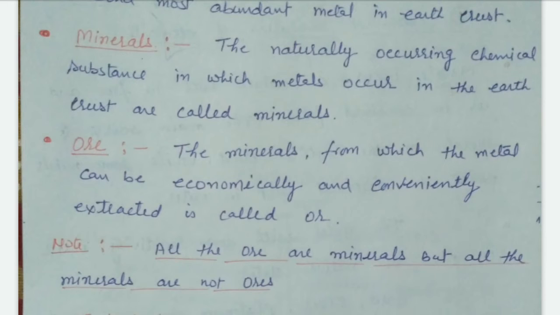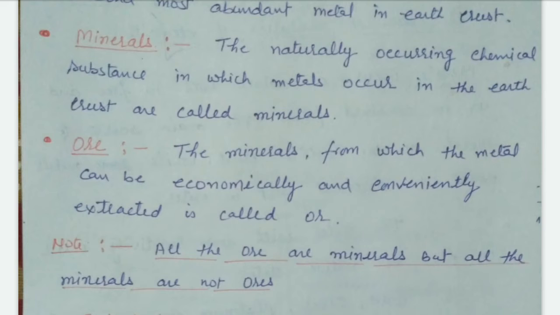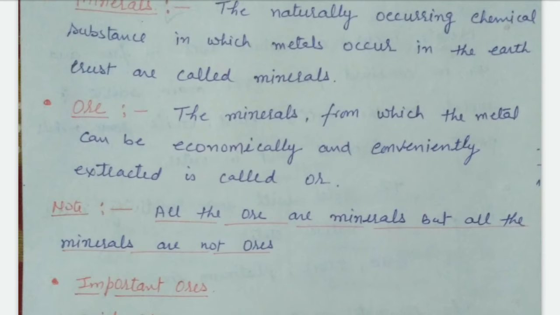What are ores? Ore is the mineral from which the metal can be economically and conveniently extracted. All the ores are minerals, but all the minerals are not ores.